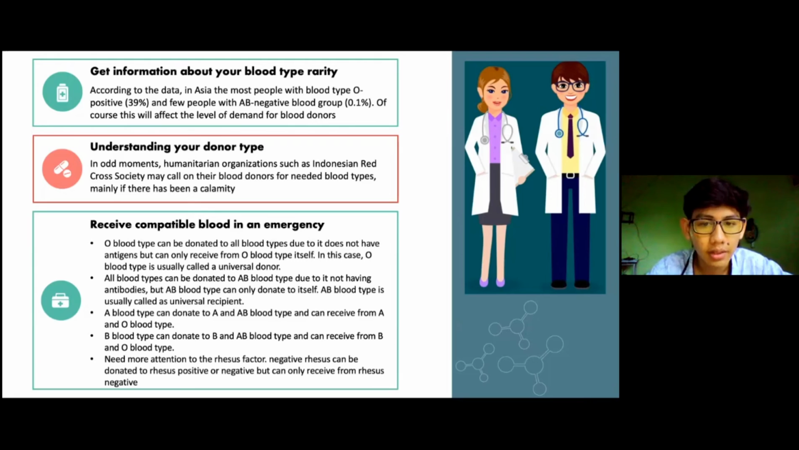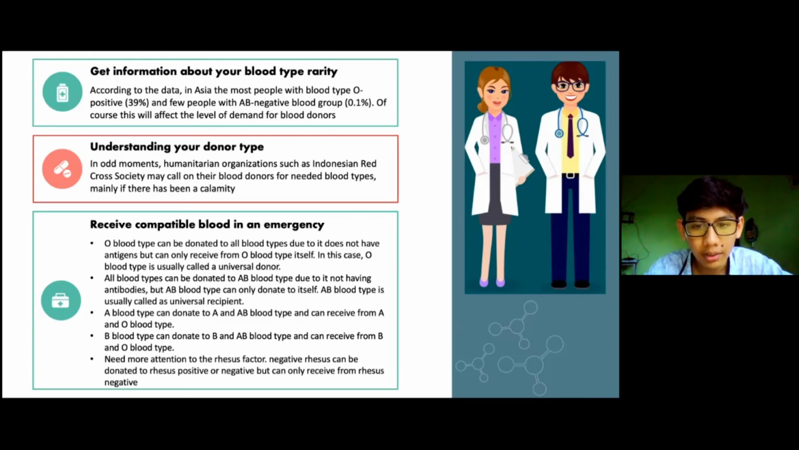At some moments, humanitarian organizations such as the Indonesian Red Cross Society may call on their blood donors for a specific blood type, mainly if there has been a calamity. Number 3, receive compatible blood in an emergency.